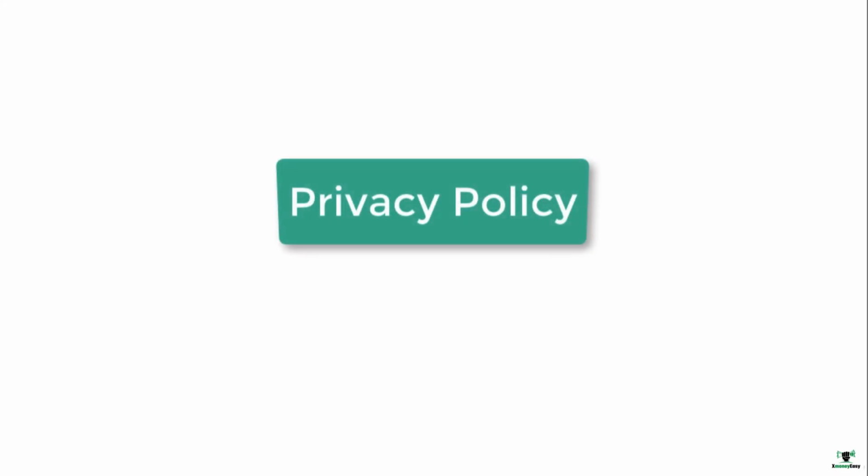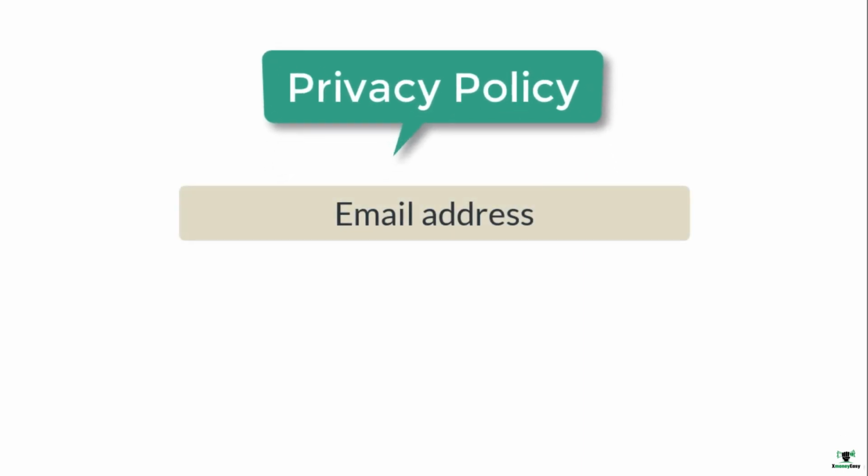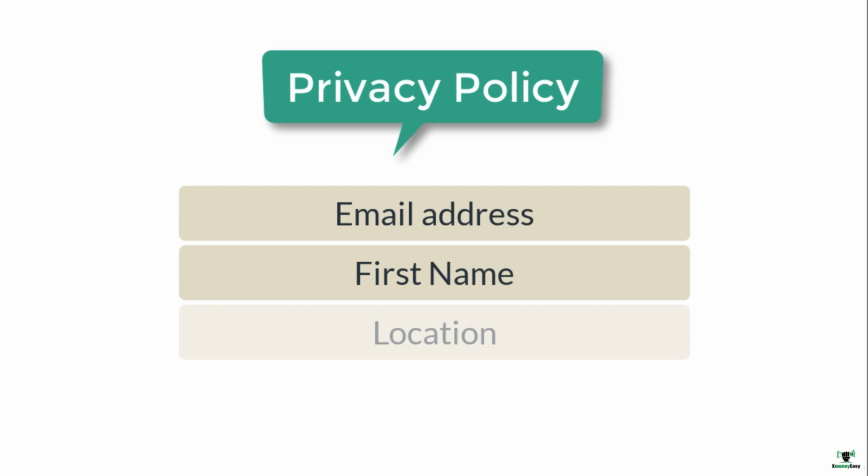A privacy policy tells users what you are doing with their data. Anything you gather from them, like an email address, first name, location, or whatever, has to be disclosed to your website visitor. You have to tell them what you plan to do with that information. So in this lecture, I'm going to show you how exactly we can create the privacy policy and terms and conditions page content and put it into the footer.